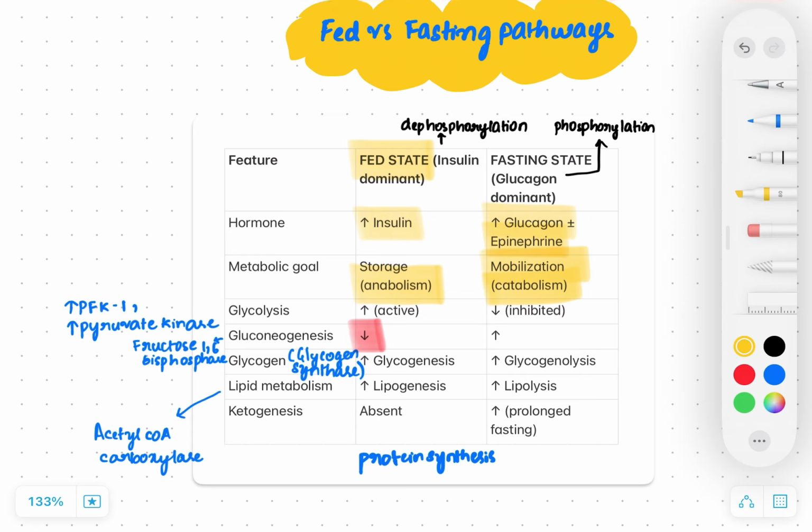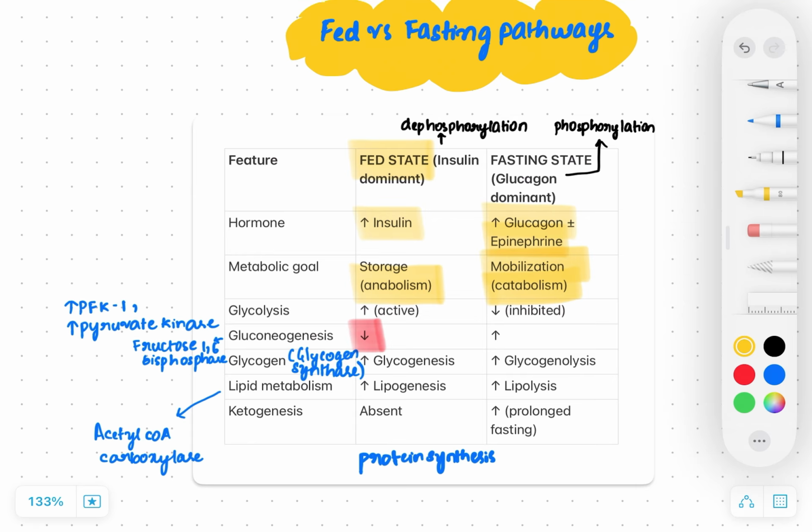Gluconeogenesis will be more because there is a need to produce more glucose. Glycogen synthesis will be less, but glycogenolysis will be more because the glycogen will be broken down into glucose. Lipolysis, that is catabolism of lipids, also will be increased. And in prolonged fasting, when there is less glucose available, ketogenesis will also be increased because ketone bodies will be produced, and those will be used for energy.